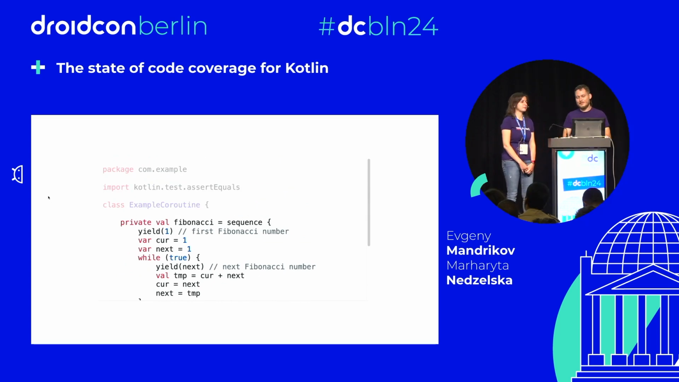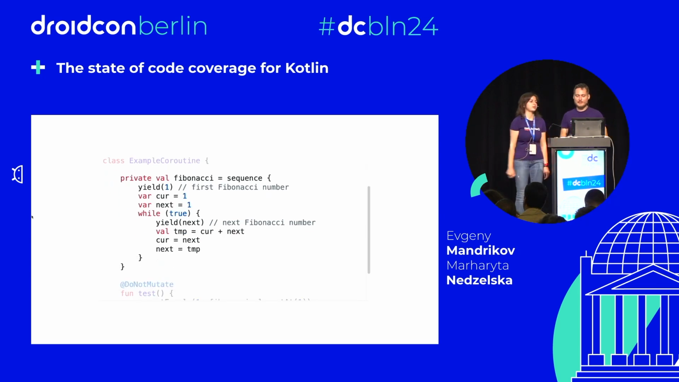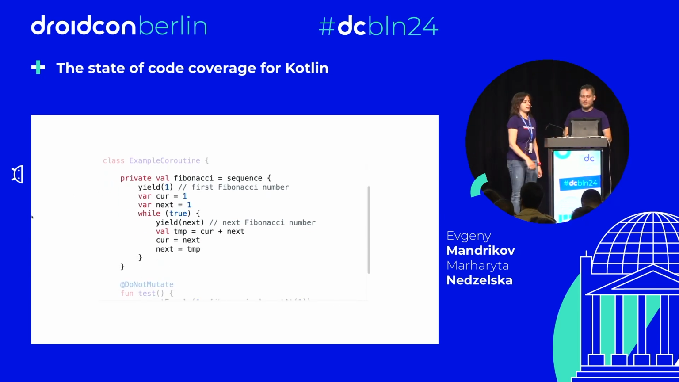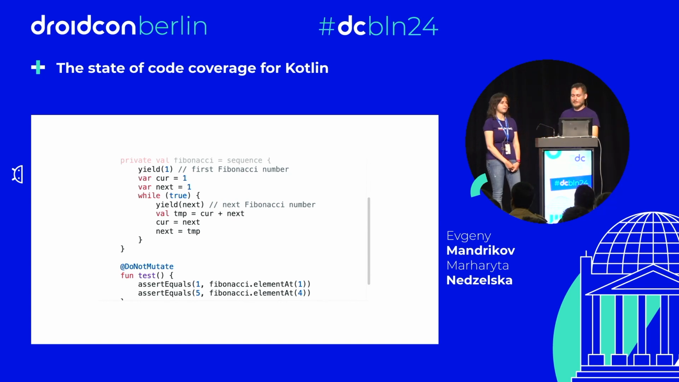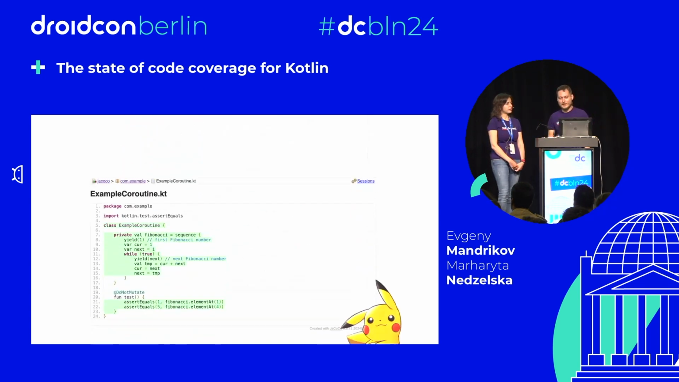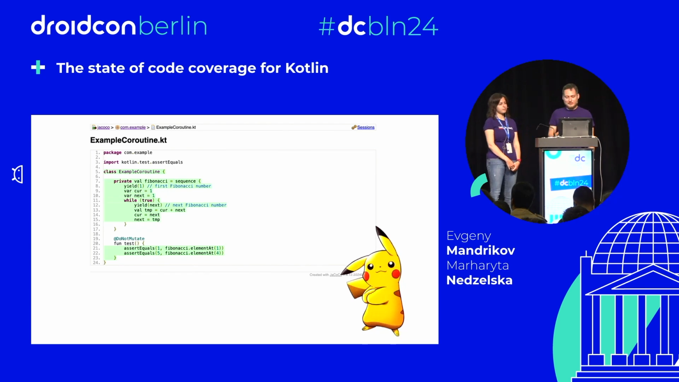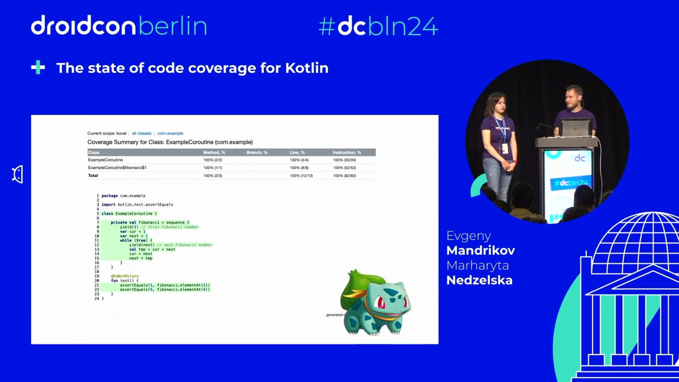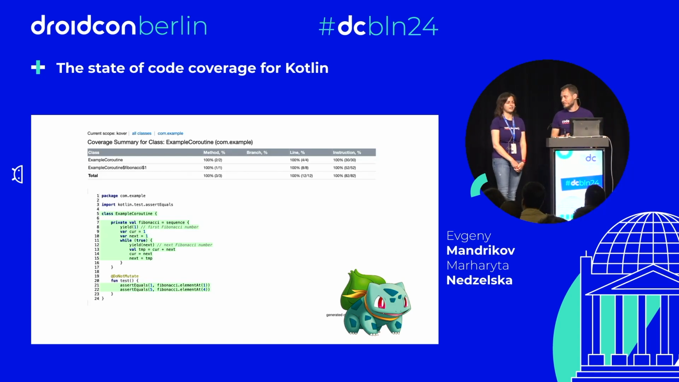So this is a stupidly simple example of calculating Fibonacci numbers with a sequence. And we're using yield, so suspension points. And let's write some tests. I think that should be enough because there are basically no conditions, and I expect 100% coverage. So let's check. Okay, JaCoCo shows everything is green. JetBrains also shows that everything is green. Okay, two different coverage engines show that everything is green.